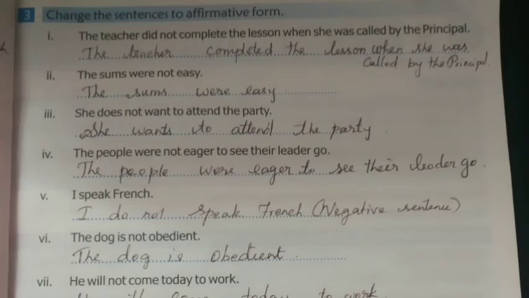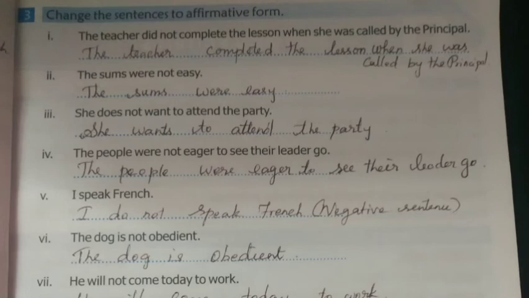Then turn to page number 13. Number 3, change the sentences to affirmative form. First one, the teacher did not complete the lesson when she was called by the principal. So, did not is a negative word that we have to remove. Then the teacher completed. Did plus complete is equal to past form. So, the teacher completed the lesson when she was called by the principal.